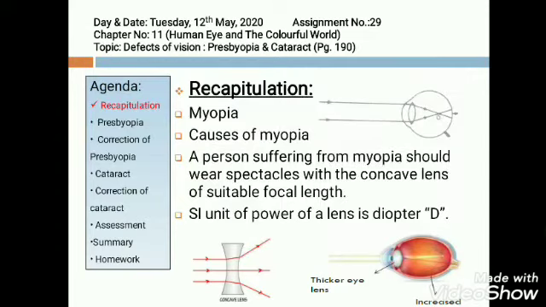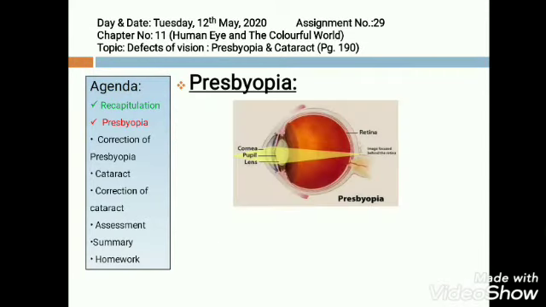and distinctly. Now coming to today's topic, presbyopia. In presbyopia, as you can see in the figure, it happens in old age. The ciliary muscles of a person become weak and lose flexibility.